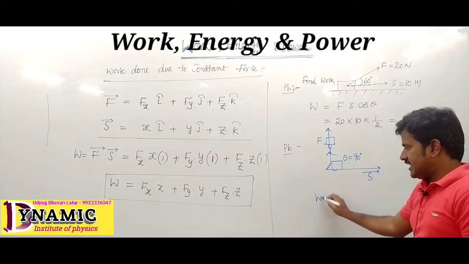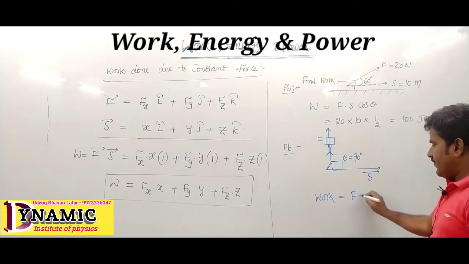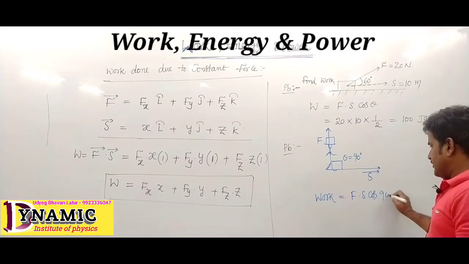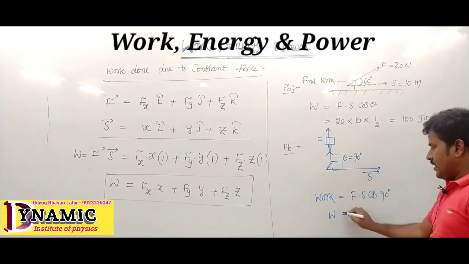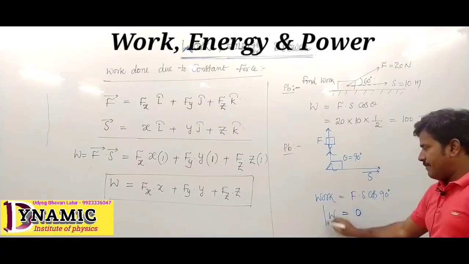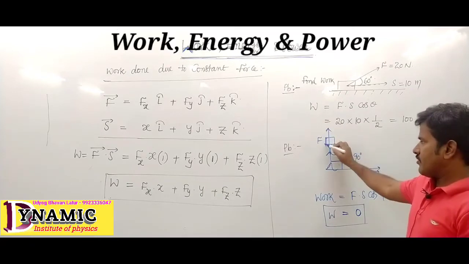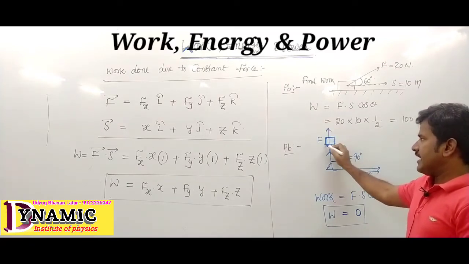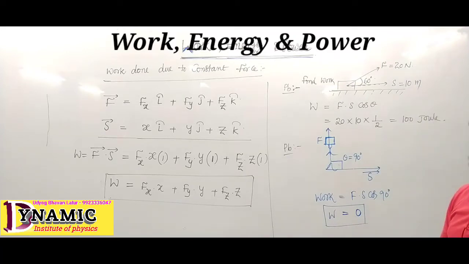How much work is done here? Here the work done equals Fs cos 90. Cos 90 becomes 0, so work done becomes 0. The person is carrying some load and moving horizontally, work done becomes 0.